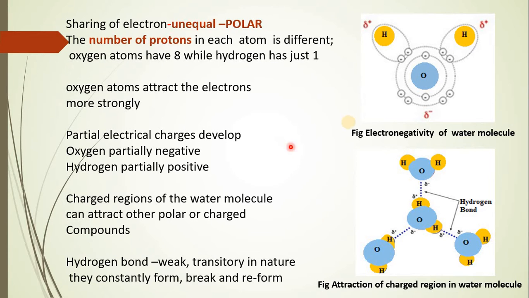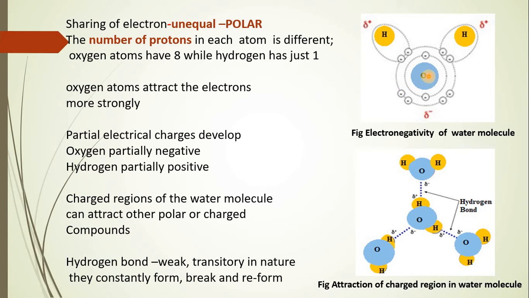Then this sharing of electrons is always seen to be unequal, and this unequal sharing of electrons leads to the property which is called polarity. Now let us see how this happens.